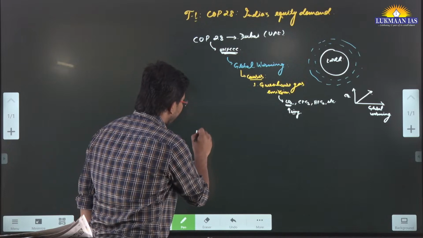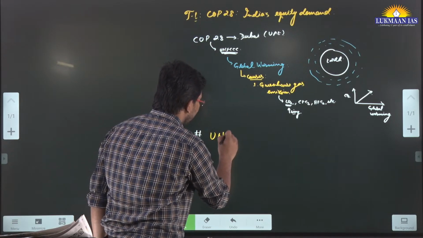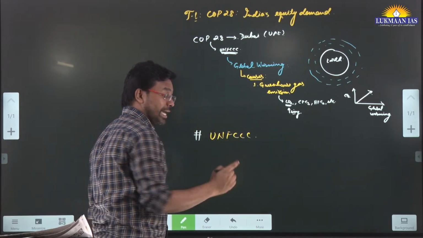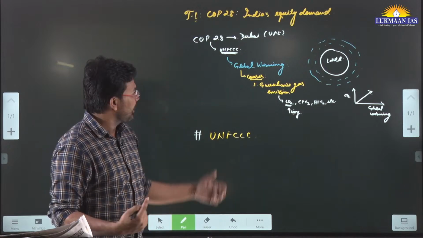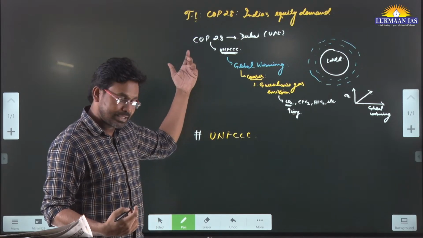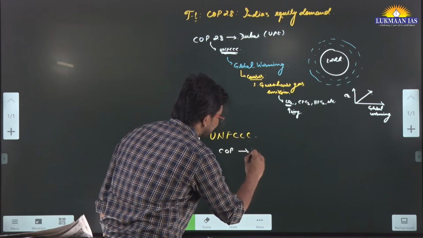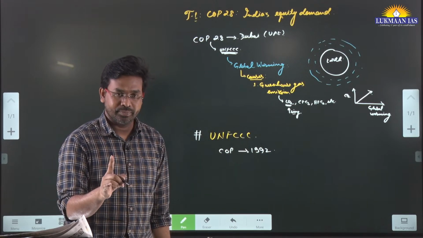So when we discuss this UNFCCC, the United Nations Framework Convention on Climate Change, the UNFCCC has been holding climate talks, climate negotiations, as part of the Conference of Parties since the beginning. In the Conference of Parties that happened in 1992, they came up with a principle.